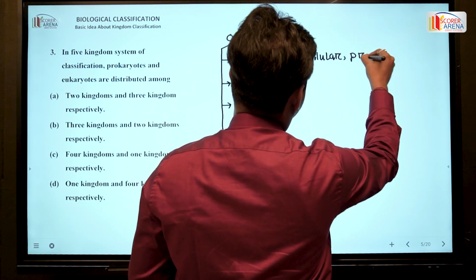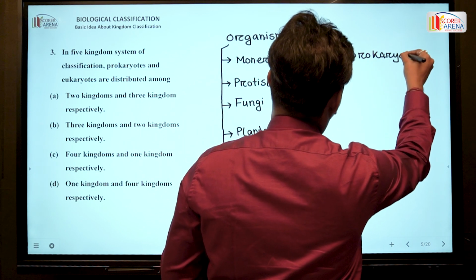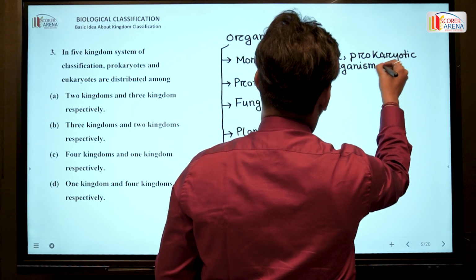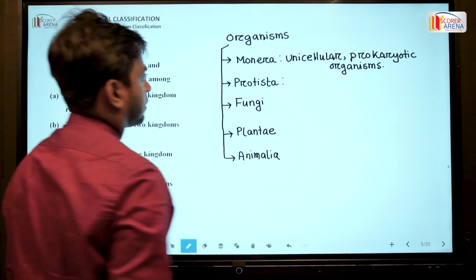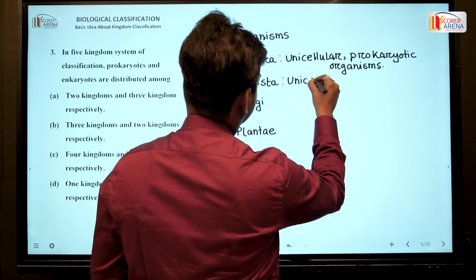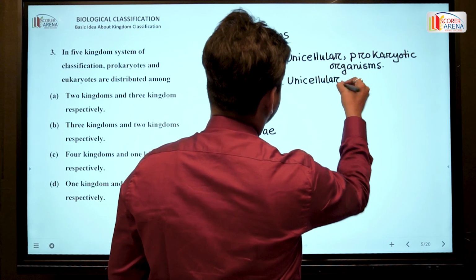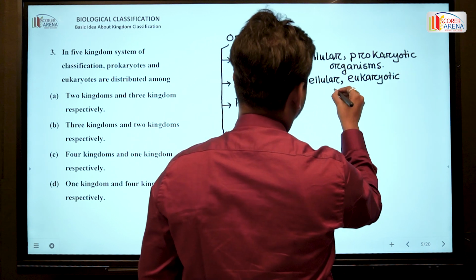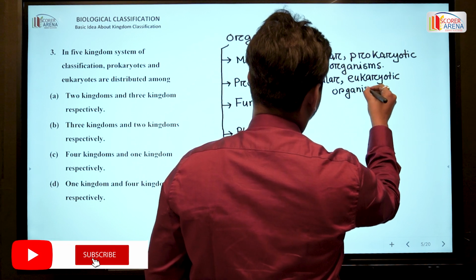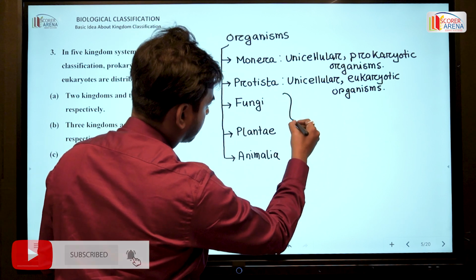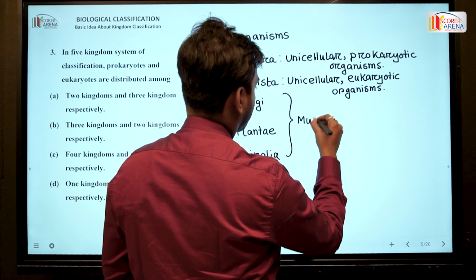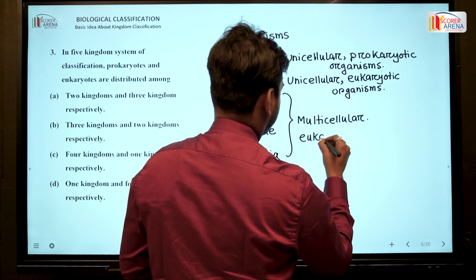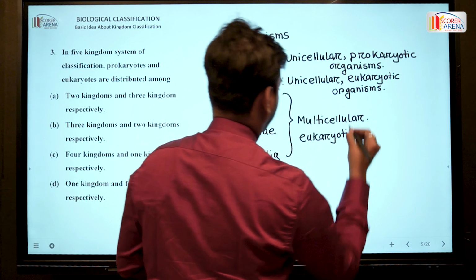and prokaryotic organisms. The Protista includes unicellular but eukaryotic organisms, whereas the rest of them include multicellular and eukaryotic organisms.